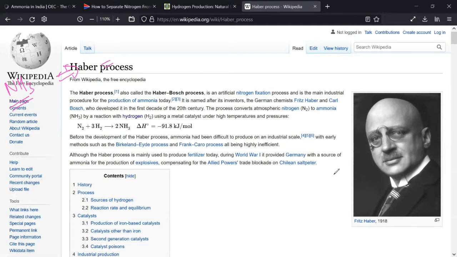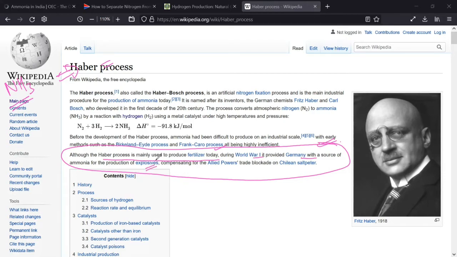Haber was, you could say, a German official, and his discovery was instrumental in World War I because it provided Germany with a source of explosives to detonate on the French line. Now the Haber process is mainly used to produce fertilizer today, but during World War I, Germany used this as a source of ammonia for the production of explosives.